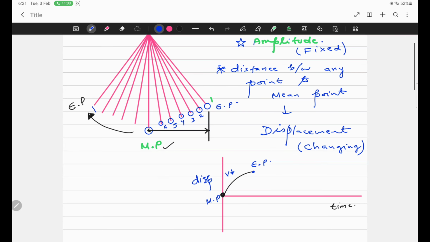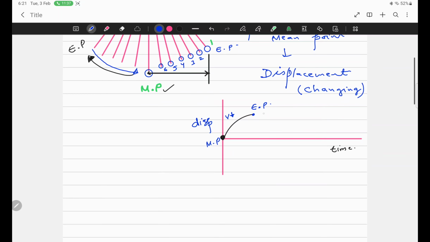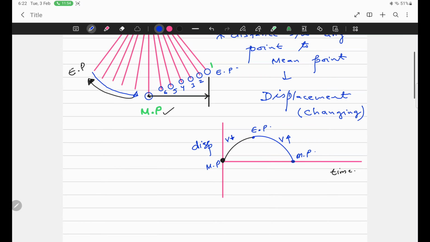When the object returns to the mean position, displacement begins to decrease, but velocity is increasing. When the object moves towards the mean position, velocity increases, and remember, at the mean position velocity is maximum.